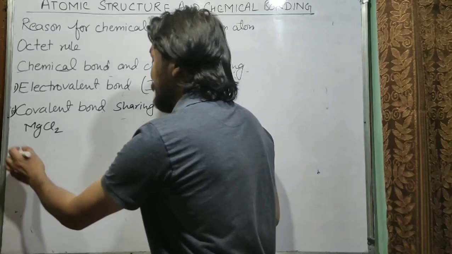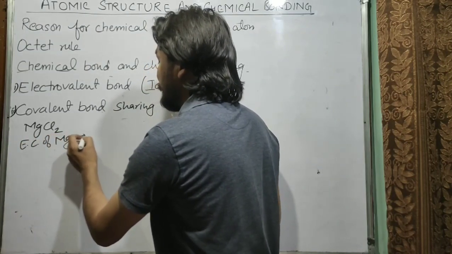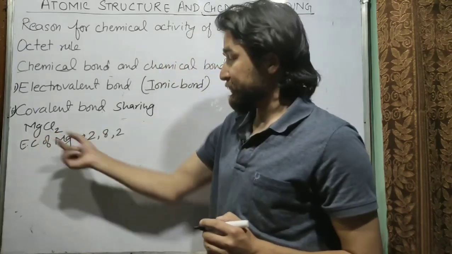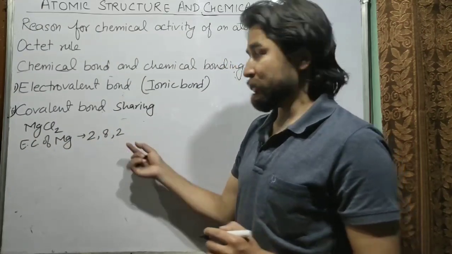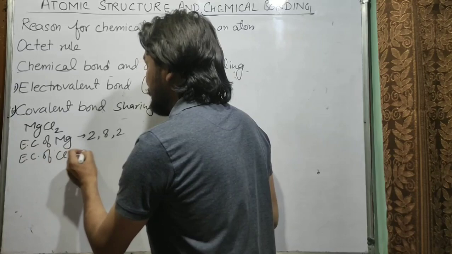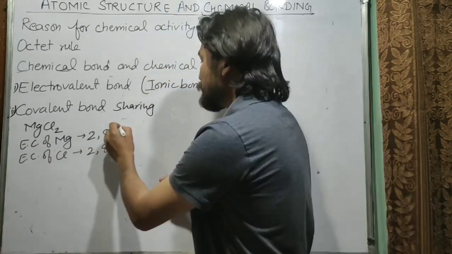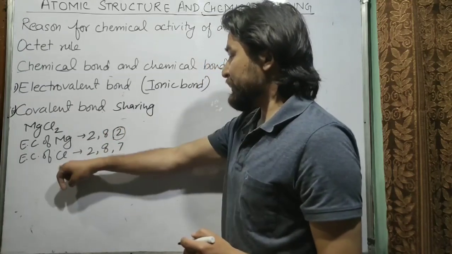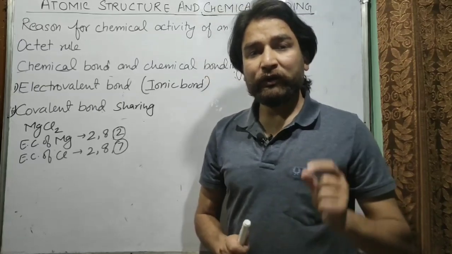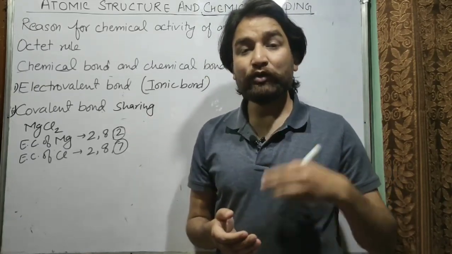So you know that what is the electronic configuration of magnesium? The electronic configuration of magnesium is 2, 8, 2. Atomic number 12, electronic configuration is 2, 8, 2. Similarly, electronic configuration of chlorine, that is 2, 8, 7. Now you can see that magnesium has 2 electrons in its outermost shell, while chlorine has 7 electrons in its outermost shell. So chlorine requires only 1 electron, while magnesium can lose 2 electrons.